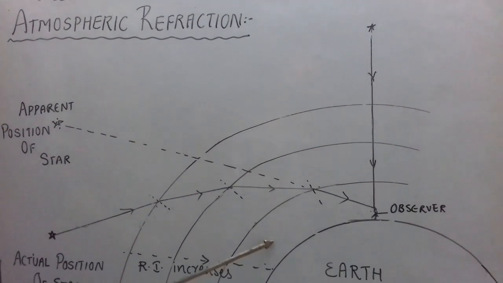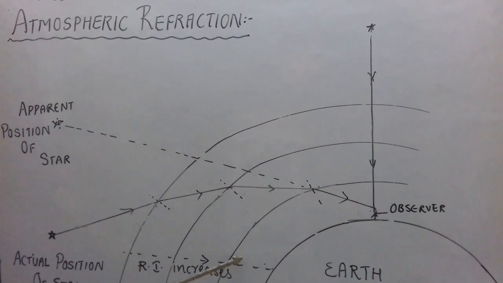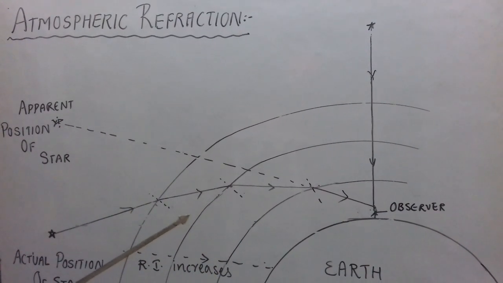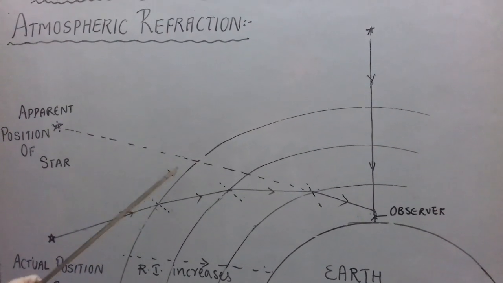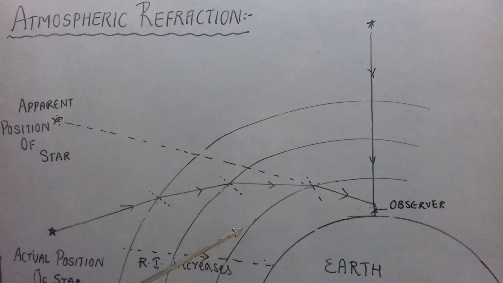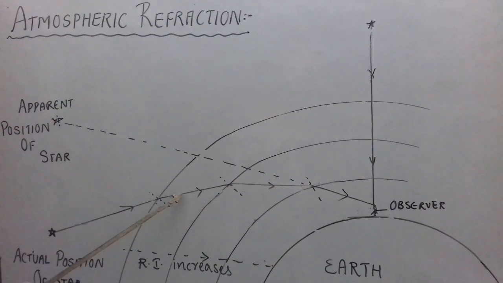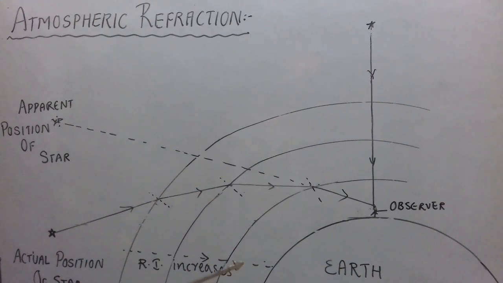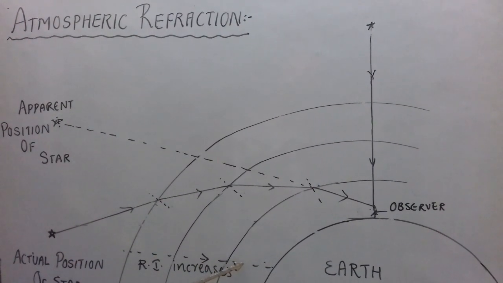So the atmosphere which is around the earth consists of air, but you should remember that the density of air is not uniform throughout. We can assume that atmosphere is made up of many thick layers having different densities. So we can say that the optical densities of different layers are also different.